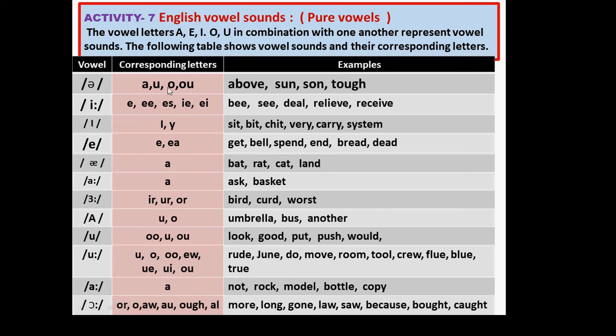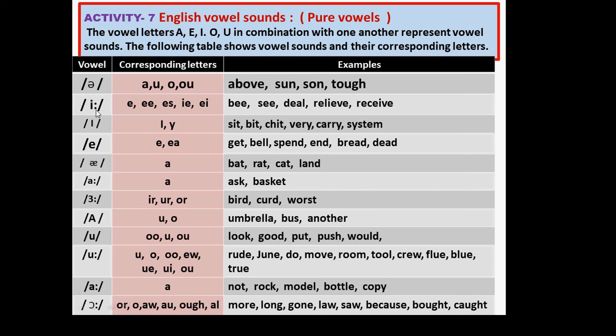For example, let us see, this is pronounced a, and for these letters A, U, O, O, just we say above, sun, tough. Now you understand that A is pronounced as a, in second U is pronounced as a, in third O is pronounced as a, and in fourth OU is pronounced as a.